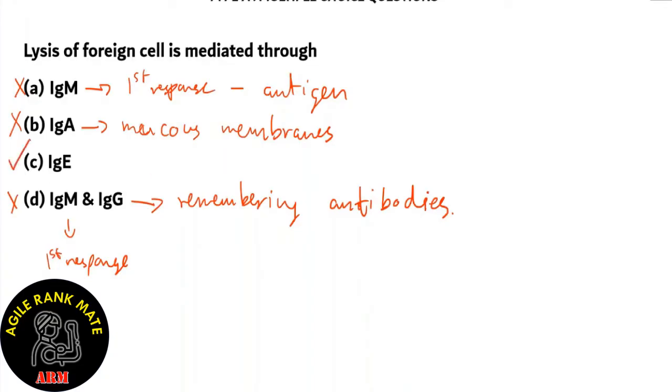The right answer is option C, IgE. Immunoglobulin E is responsible for the lysis of foreign cell. The reason is that lysis of foreign cell is basically an allergic reaction, a reaction to a foreign body, and that's what IgE does. It causes allergic reactions.